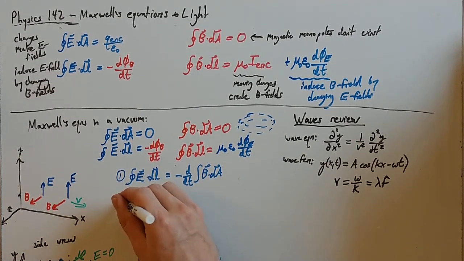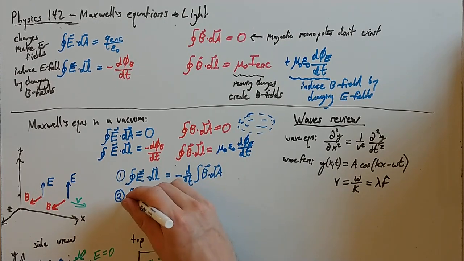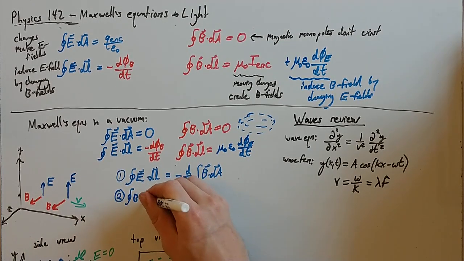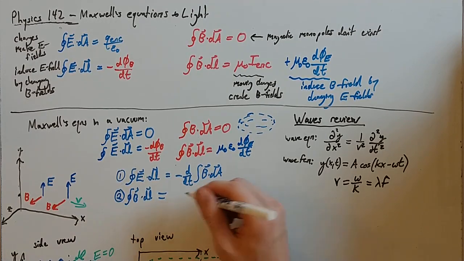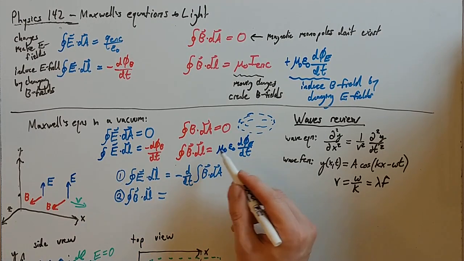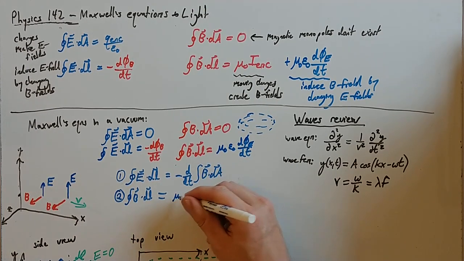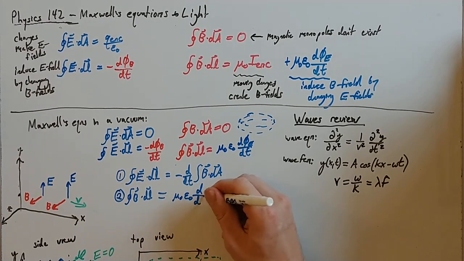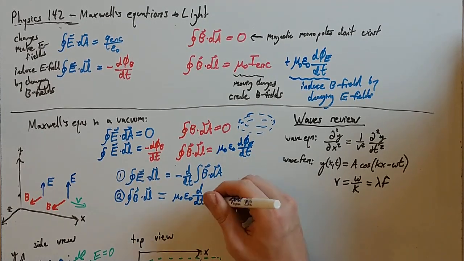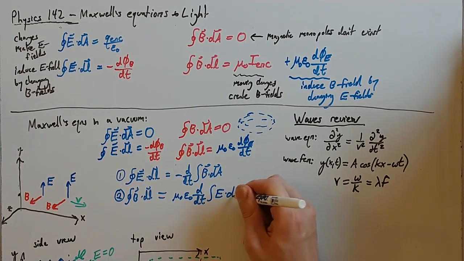All right. Now, this other equation here, we can write this one down. We can write that the integral of B dot dl is going to be mu naught epsilon naught, and then d dt. And what is electric flux? Well, electric flux is the integral of E dot dA, right?